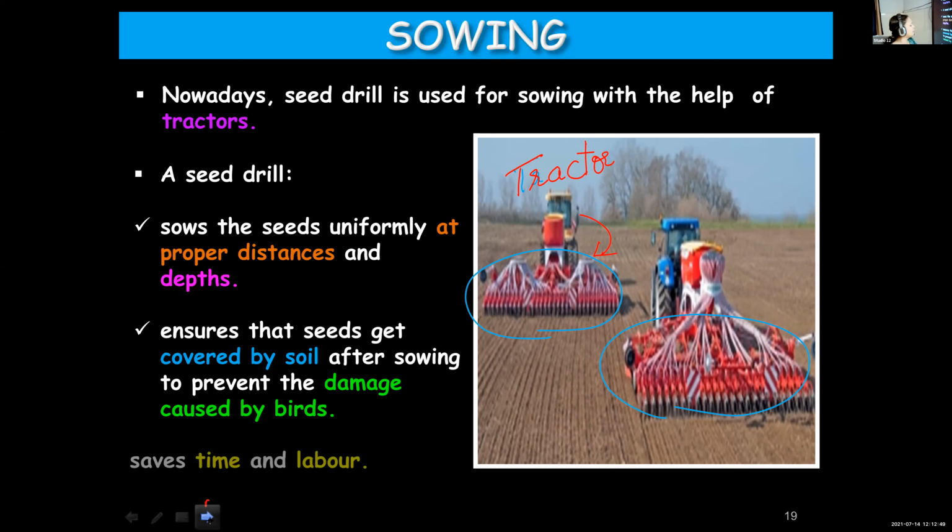And last and final point, it saves time and labor. Got all the 3 points? Yes, ma'am. Okay, quickly note it down and I want to hear it from you without referring anywhere. Those who have completed writing, do learn now.